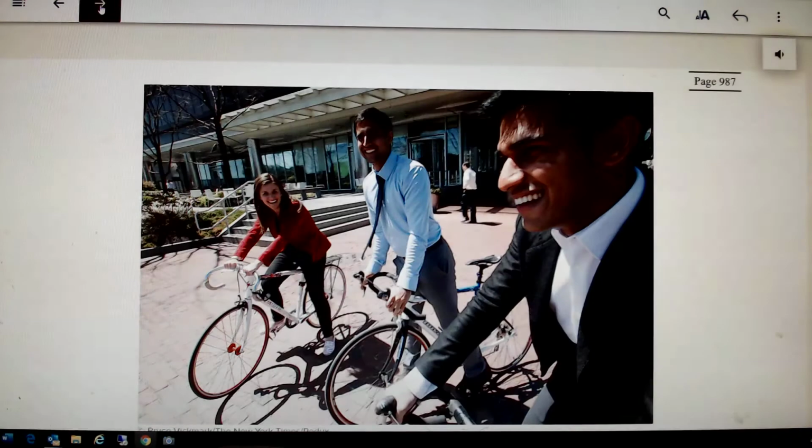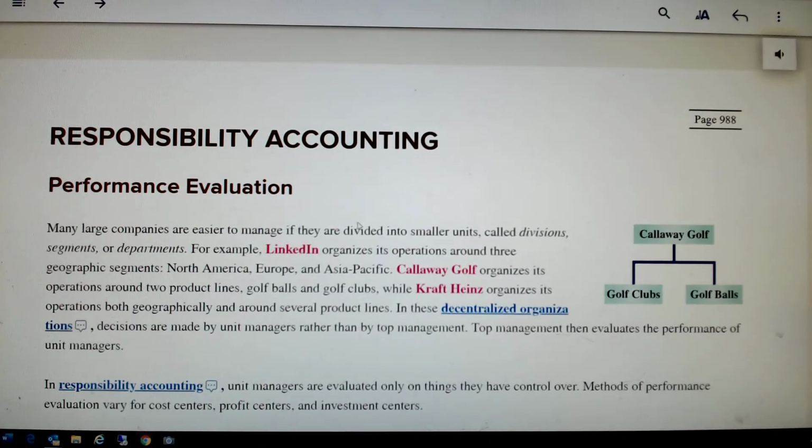Going to go forward here a little bit, get past the pictures. Okay. Now here's what we've got. Responsibility accounting is really, like I said, performance evaluation. And that evaluation is based on comparing the actual results of production to the budgeted level that we're looking for.